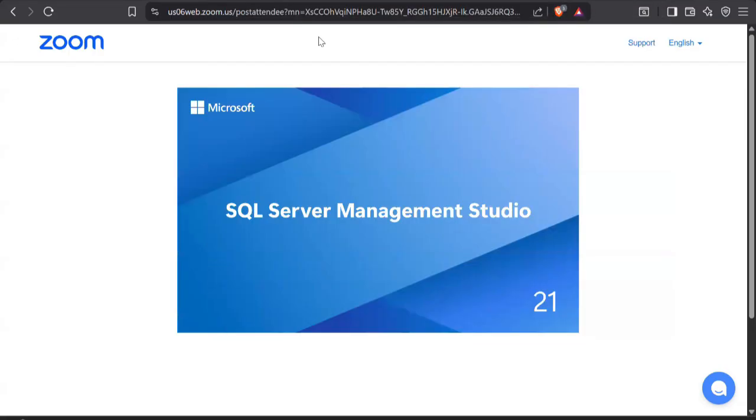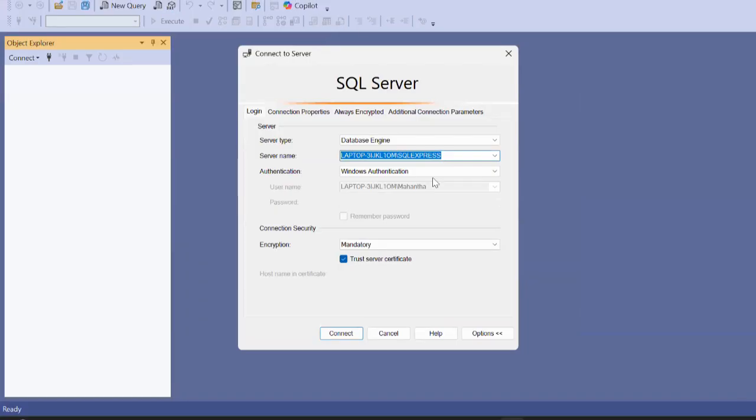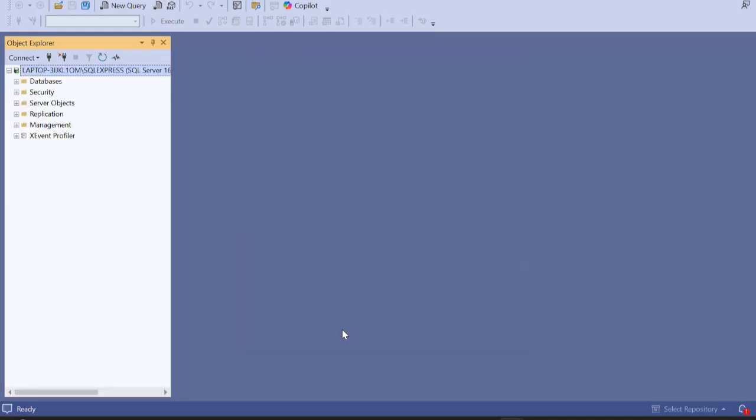I can connect through Windows authentication, based on how you configured it while installing the SQL Server. You have to use the same authentication. I'll say connect. And this is how the interface of SSMS looks.